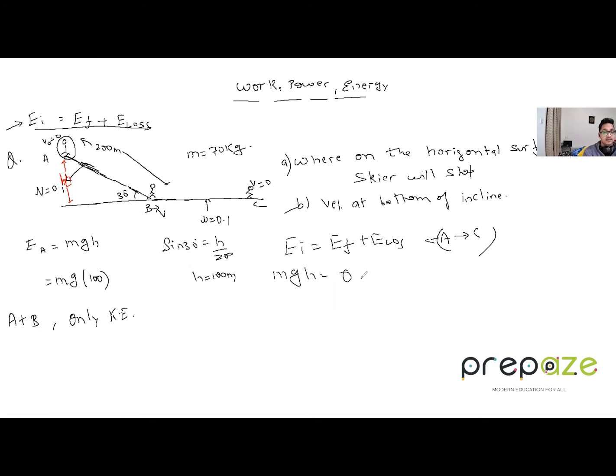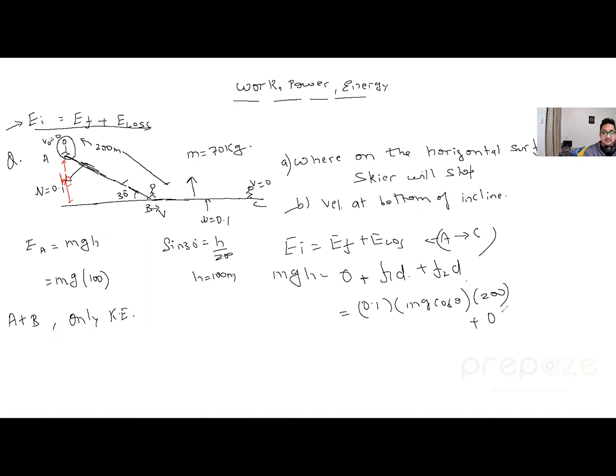All right. What is the E loss now? E loss will be the work done by the friction along the incline and along the plane surface. Let me call it F1 into D plus F2 into D. We already found out F1. Okay, what is F1? It is mu mg cos theta into D, which is 200 meters, right? Plus we have F2, which is again 0.1.